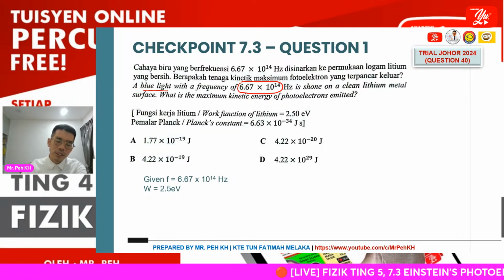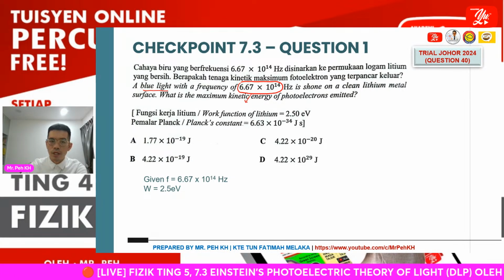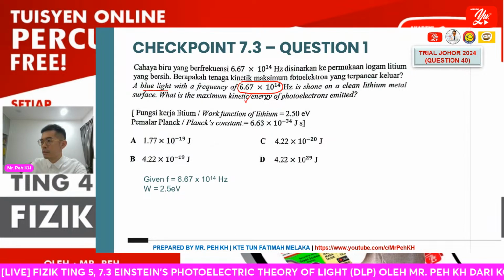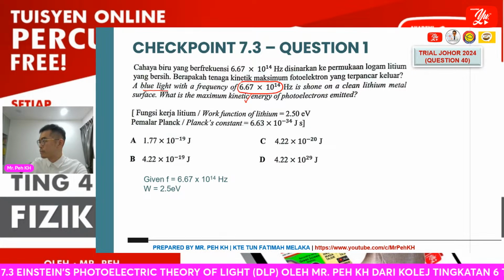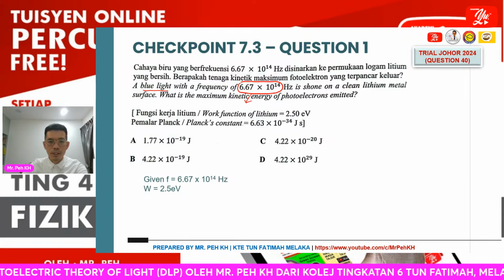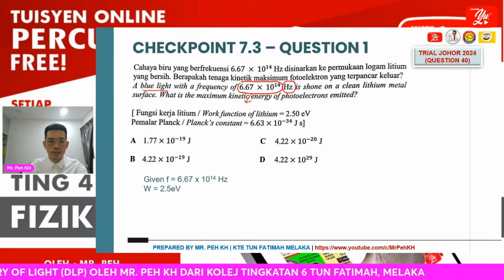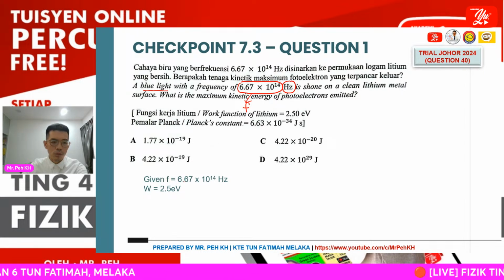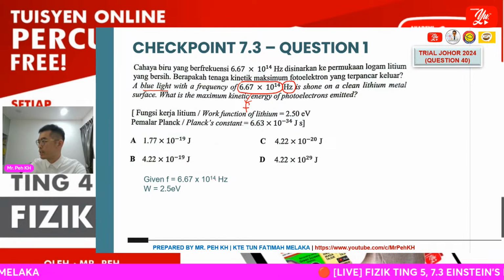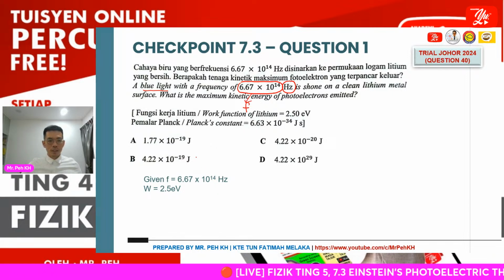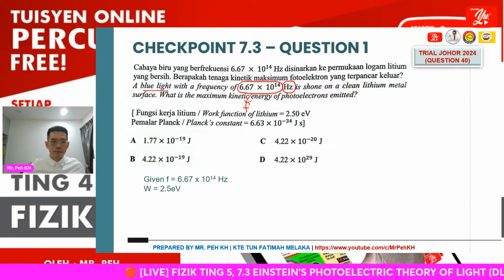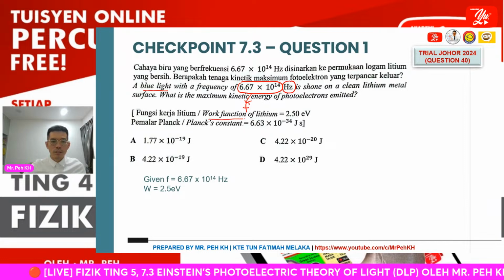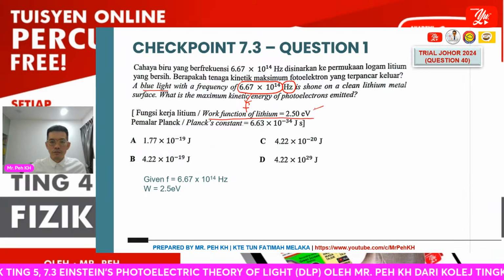Okay, so firstly, you can give the symbol for each value so that you can select the correct equation for your calculation. The first, with unit hertz, will be the frequency for the blue light. So given f equals 6.67 times 10 power 14 hertz. Then another value given in the question is the work function in unit of eV.